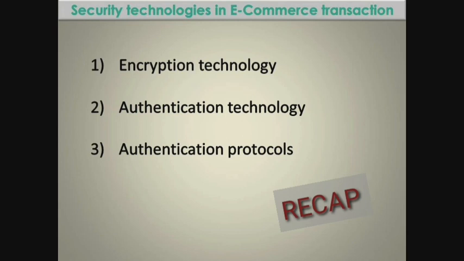DES algorithm is called symmetric key encryption technology because it uses the same key for both encryption and decryption. RSA algorithm is called asymmetric encryption technology because it uses two keys. One is for encryption, that is public key is used for encryption, and private key is used for decryption.